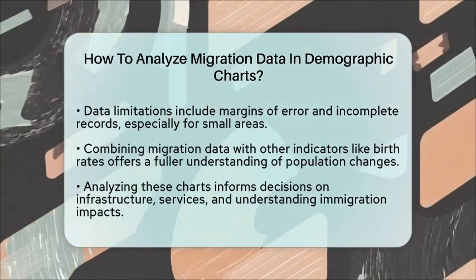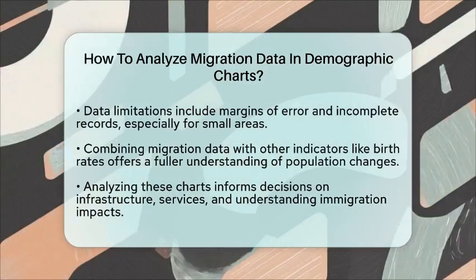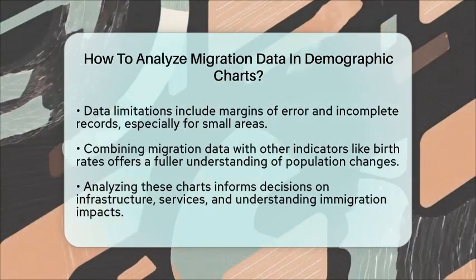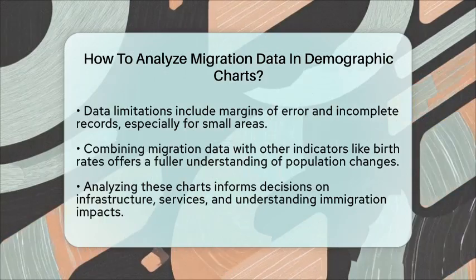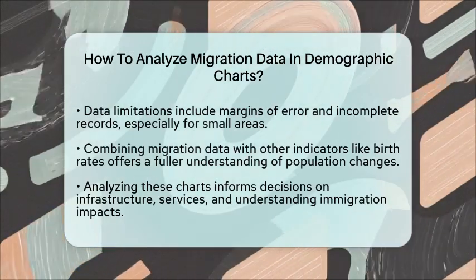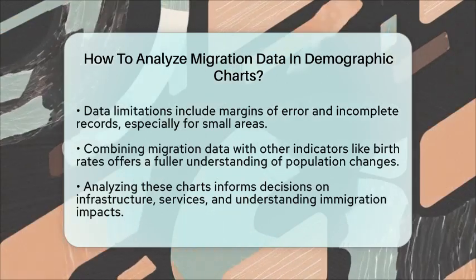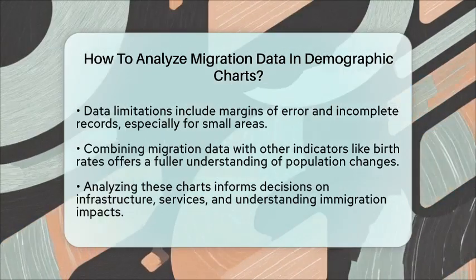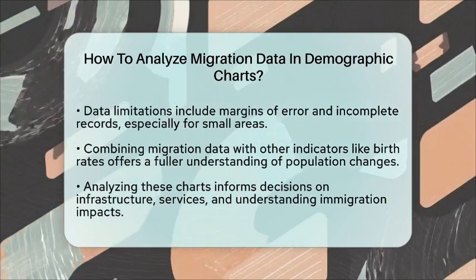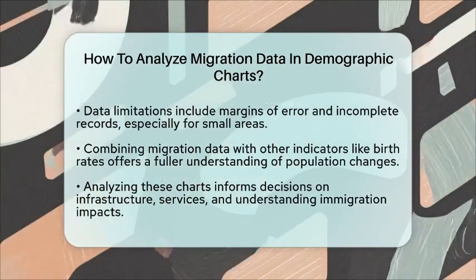In practical terms, analyzing migration charts helps us see which areas are growing or shrinking, guiding decisions on infrastructure, schools, and services. It also shows us how international migration shapes the population makeup, especially with recent trends in immigration. By understanding these patterns, we can better grasp how movement influences the overall demographic landscape of the United States.